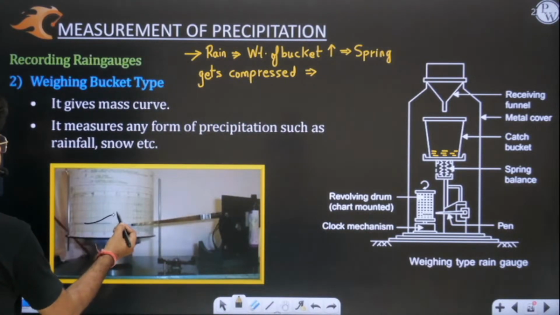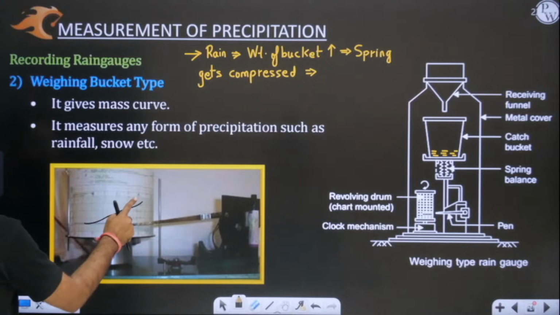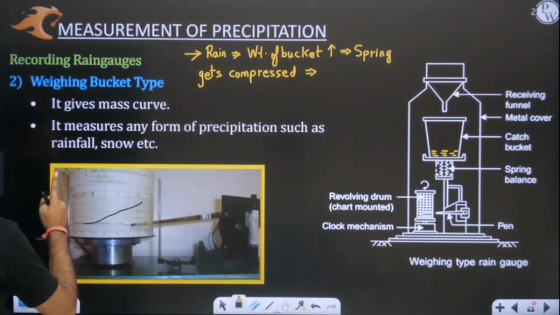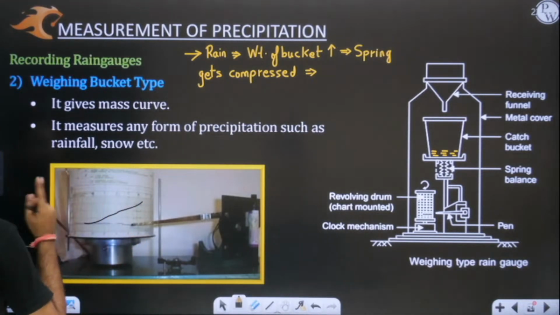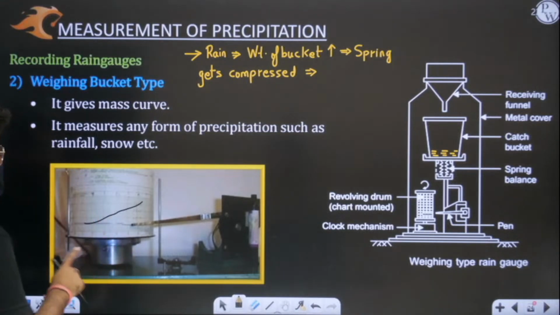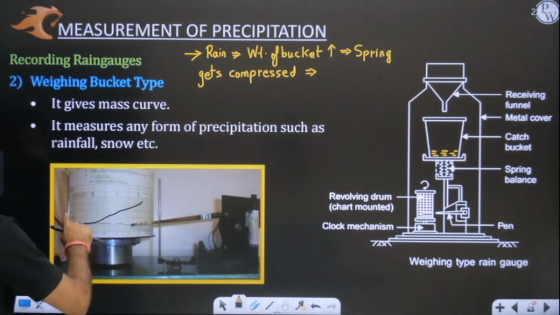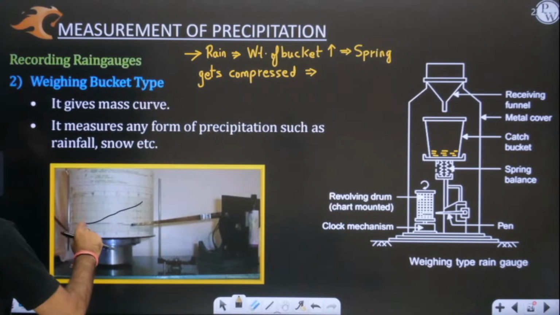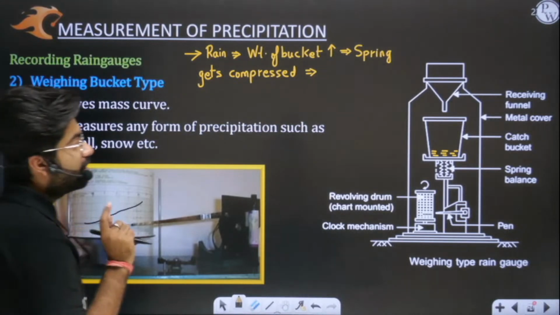And how are we getting this graph? Because this revolving drum is continuously revolving around its axis, and a graph will be plotted on this chart which is continuously rising. That's why this graph is called cumulative rainfall.